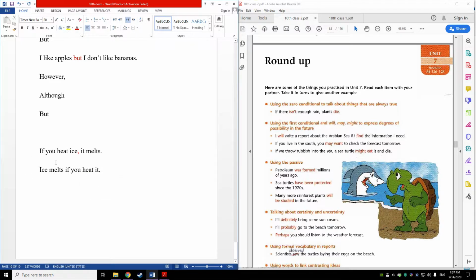So basically here the idea is that because I have something 100% true, it's a scientific fact, I use zero conditional. This is what we talked about, zero conditional.